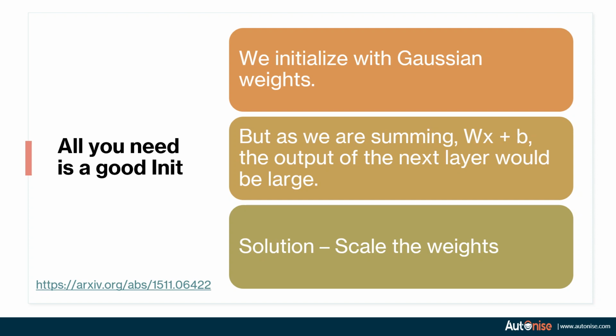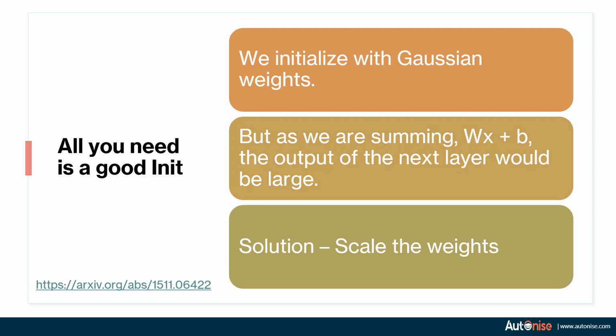So let's assume in our first layer, the number of neurons is 1000. So we multiply 1000 weights with 1000 input x. So the output will have 1000 times more magnitude than that of x if the standard deviation is 1.